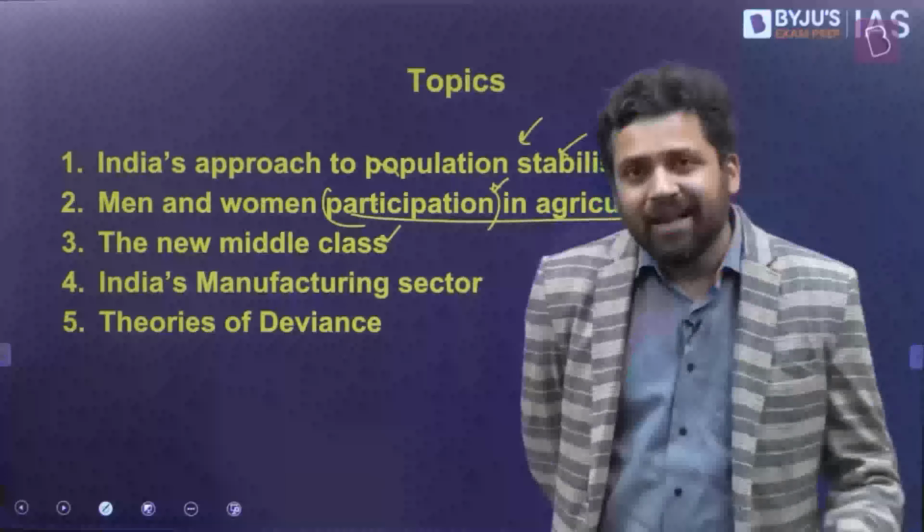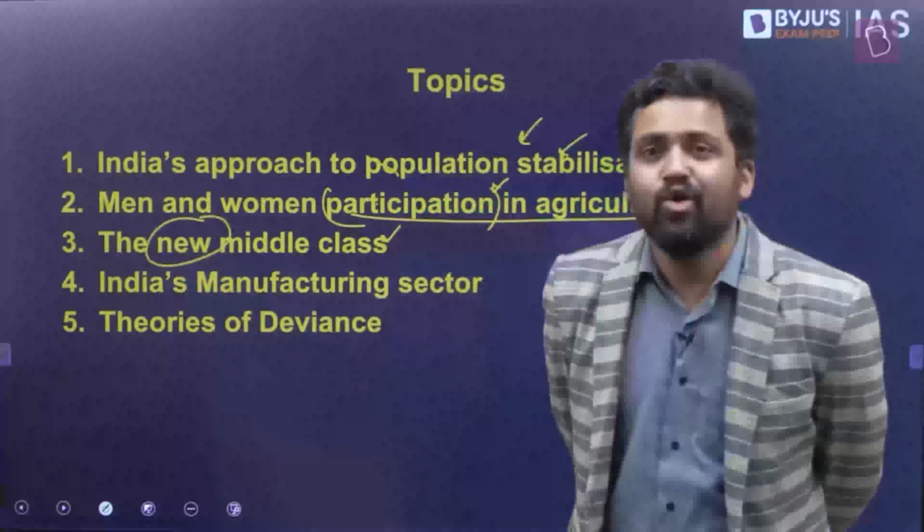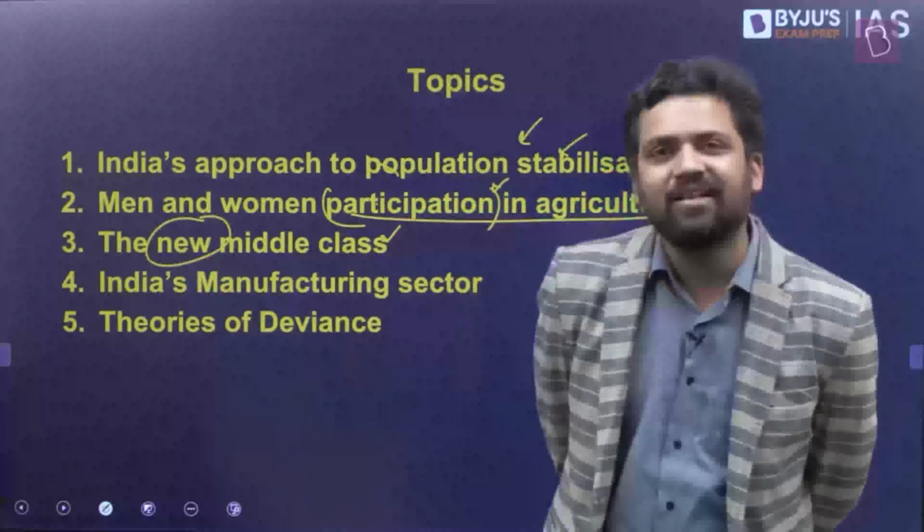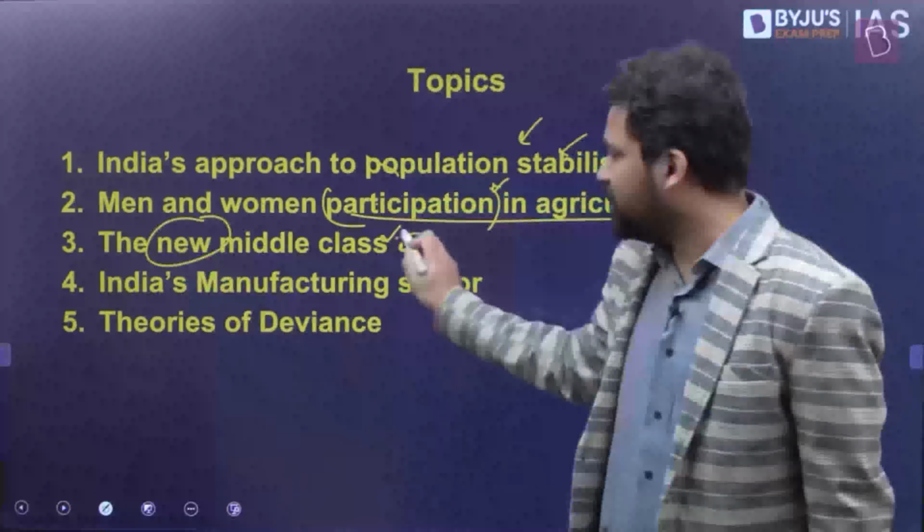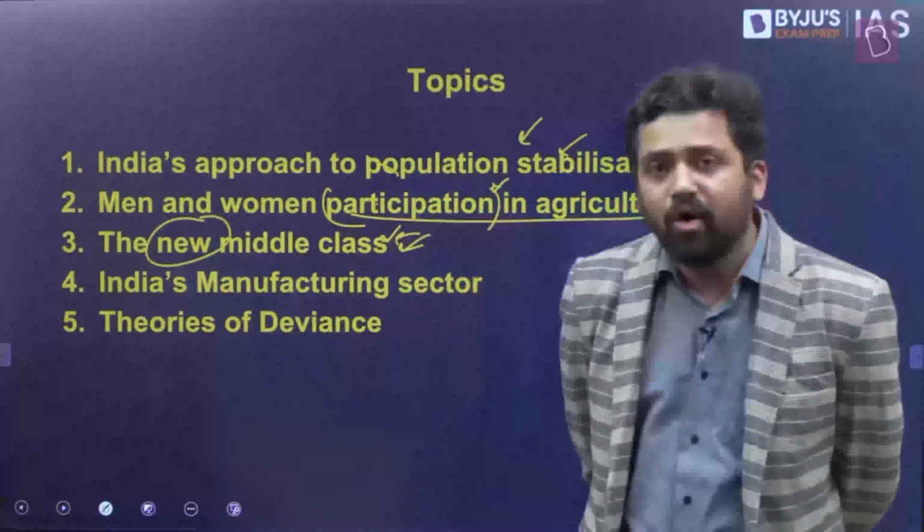Then we will talk about the middle class in India, and specifically the new middle class in India. If you're talking about the new middle class, this implies that there will be an old middle class. So what's the difference between the old middle class and the new middle class? And when we discuss this particular topic, we will be referring to a bunch of recent studies on the new middle class.